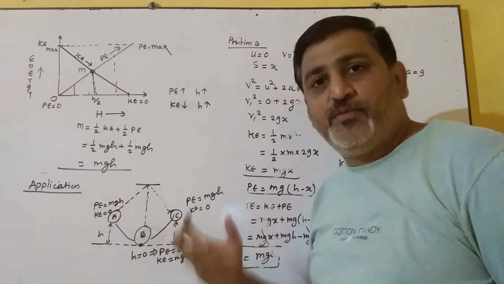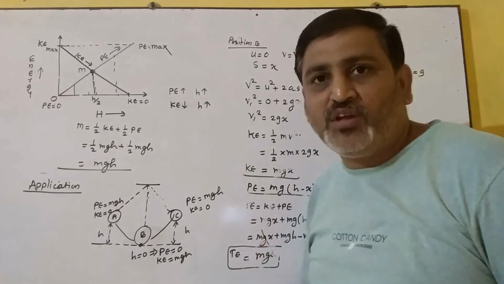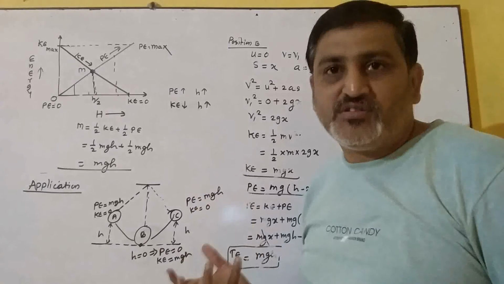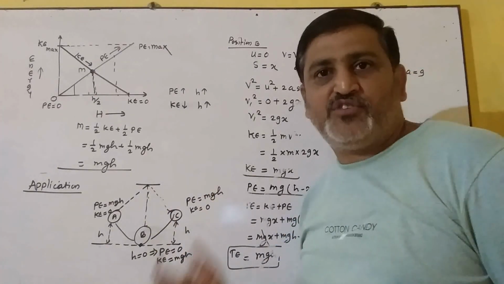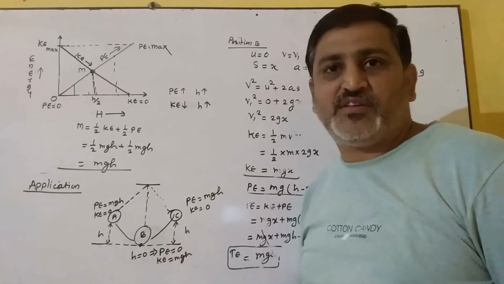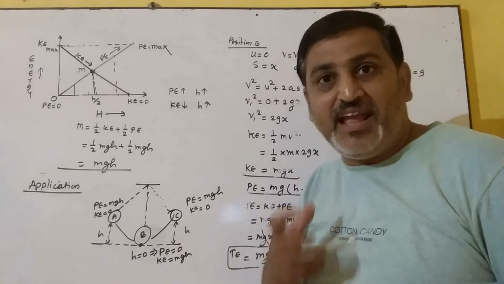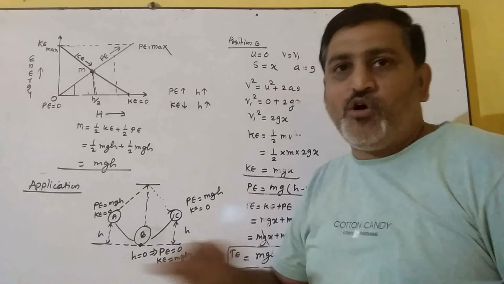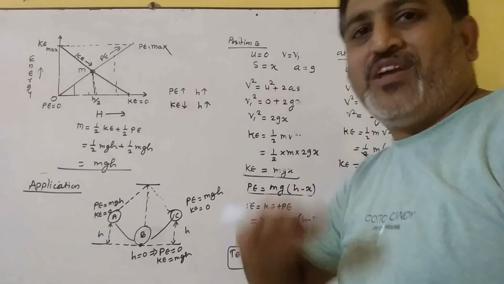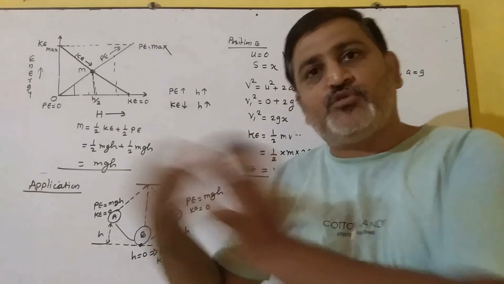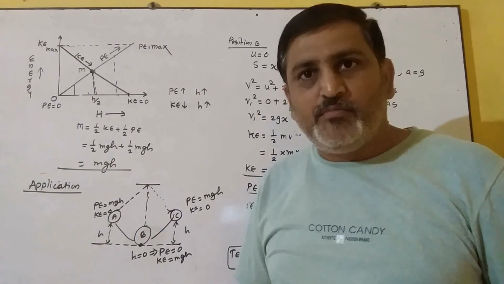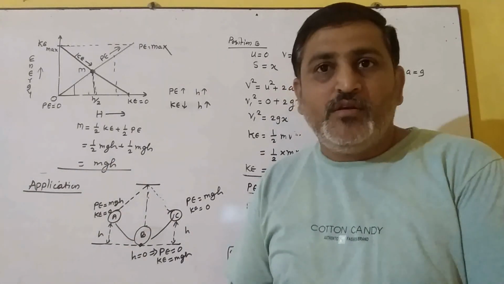Means at these three different positions we find the total energy is constant. So this is nothing but the verification as well as the application of the energy conservation principle. What is that? Energy can neither be created nor destroyed, only it is transferred from one state to another state. एक स्टेट से दूसरे स्टेट में कन्वर्ट होती है, बाकी उसका कुछ होता नहीं है.